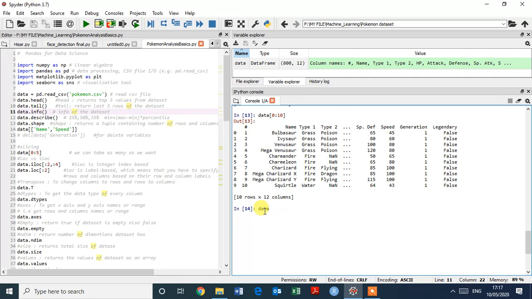So just check data.iloc in brackets, all, 2 to 4. Suppose we need this, and enter. So it gives you name, type 1 and type 2, the three variables, and rows 2 to 4.